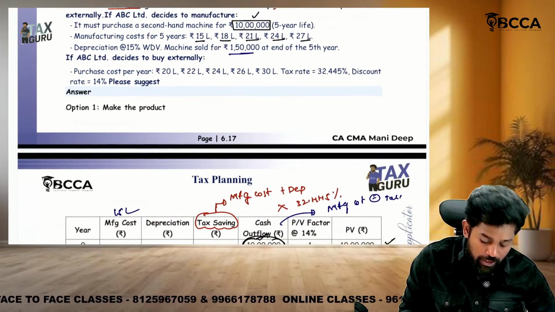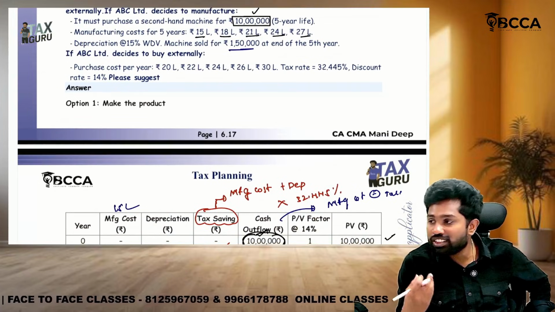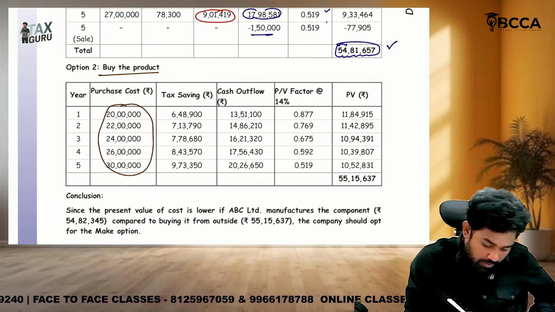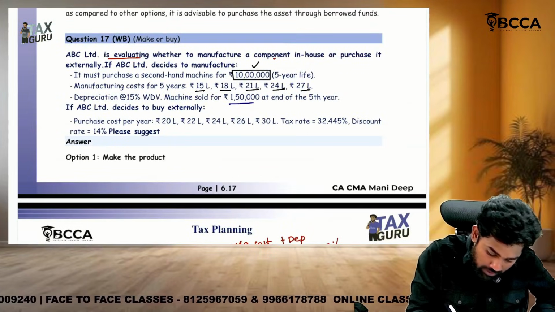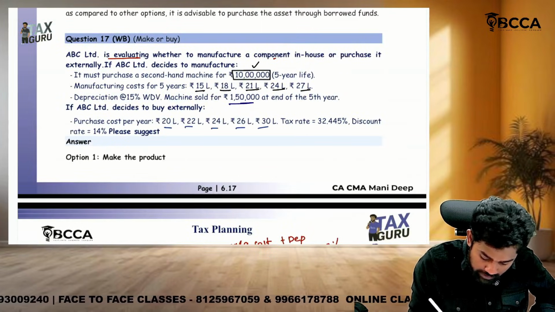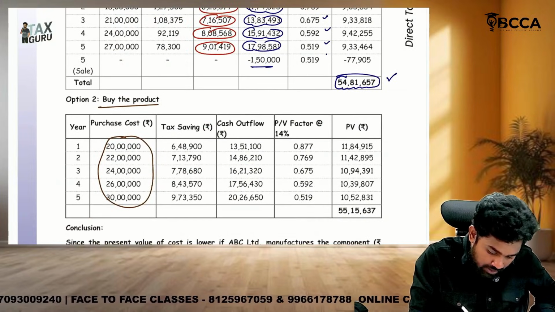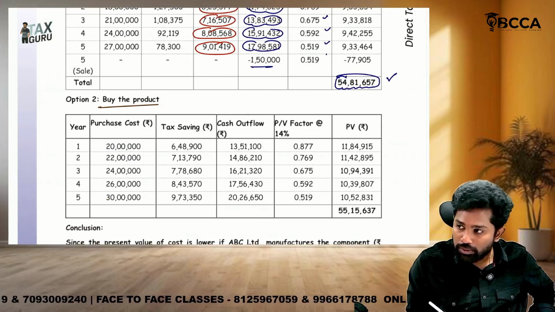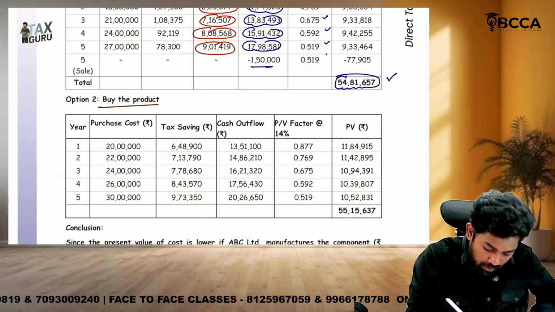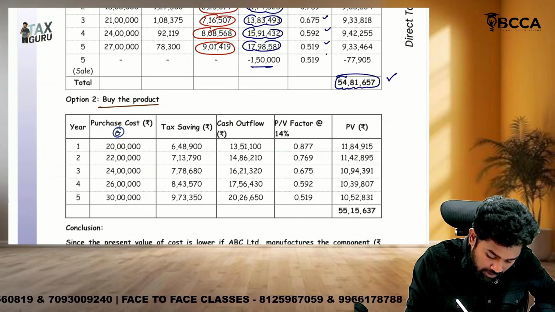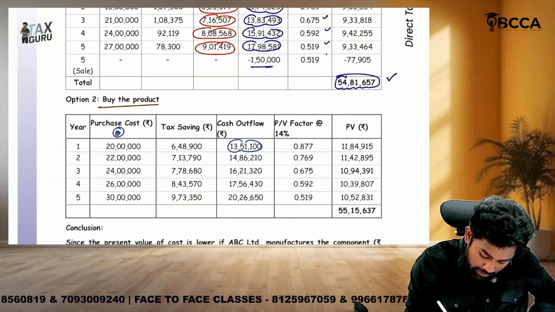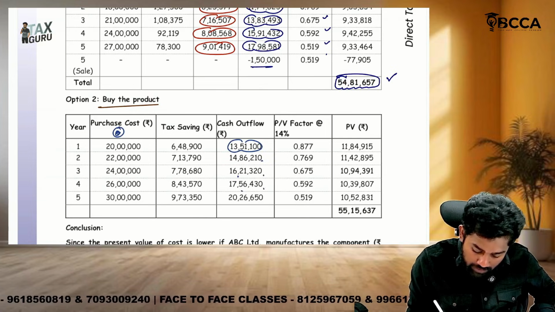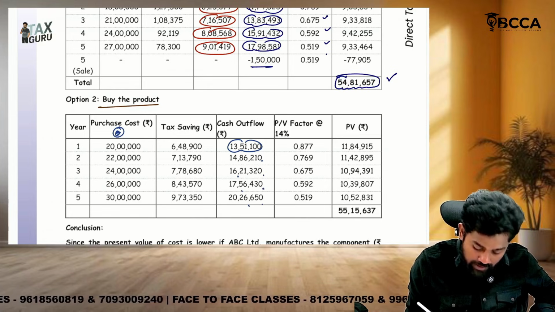There is a second option also, to buy. If you buy the product, it is easy to solve because there is no depreciation. Only from year 1 there is an outflow. How much? 20 lakhs, 22, 24, 26, 30. These are expenses only. Take them, then straight away compute the tax saving on it: the purchase cost into the 32 point something percentage. Then cash outflow is purchase cost minus tax saving. You have 13 lakh 51,100, 14 lakh 86,210, 16 lakh 21,320, 17 lakh 56,430, 20 lakh 26,650.